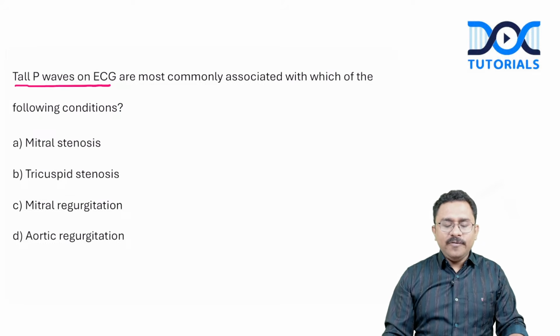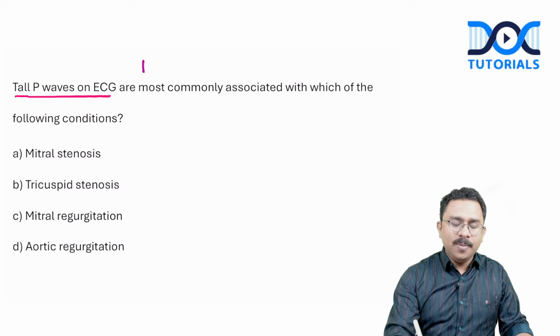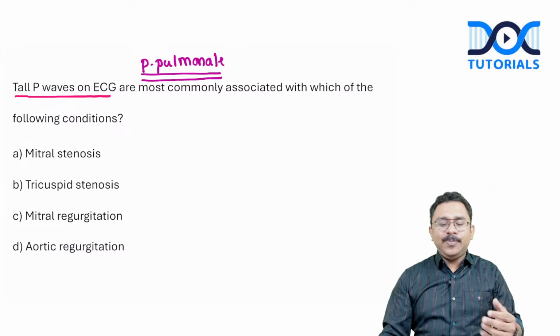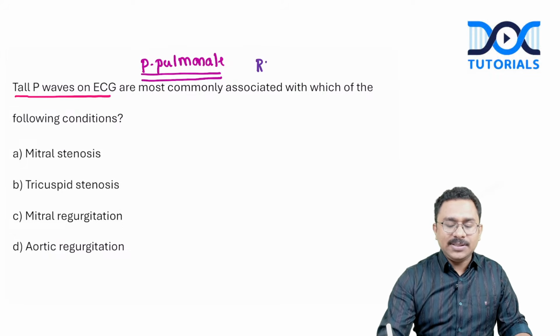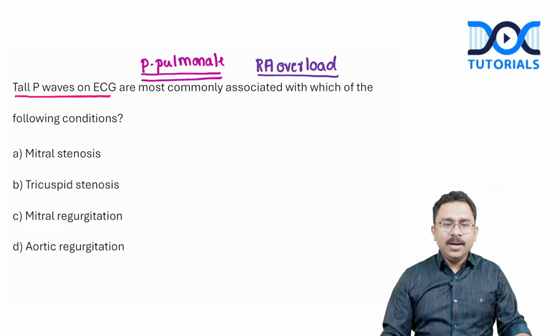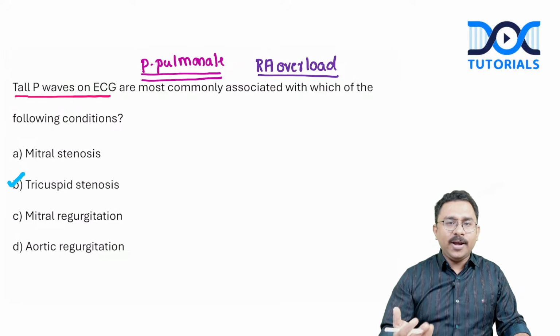Now, when you have tall P waves on ECG, probably the reference is to P pulmonale. The height is more than 2.5 millimeter. Now, when does P pulmonale occur? It occurs in conditions of RA overload, or RA enlargement. Out of the options given, tricuspid stenosis definitely can predispose to an RA overload. So definitely you can get tall P waves.